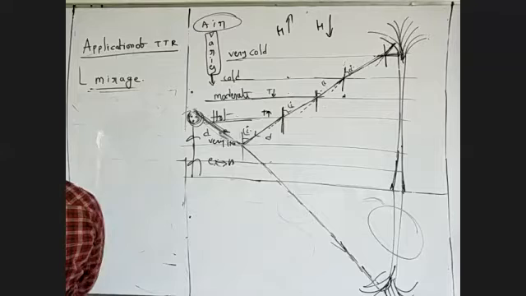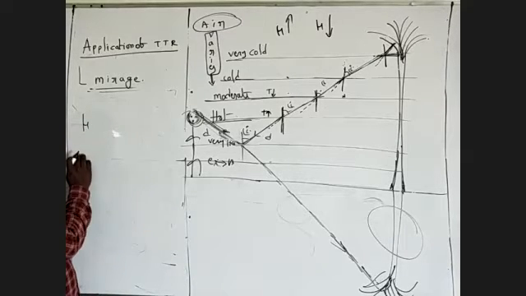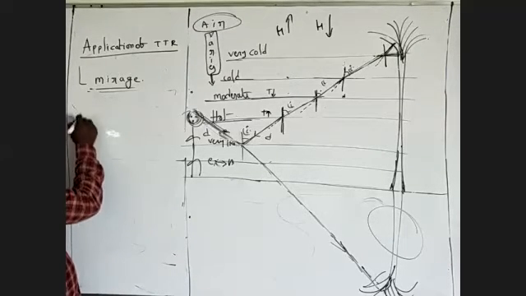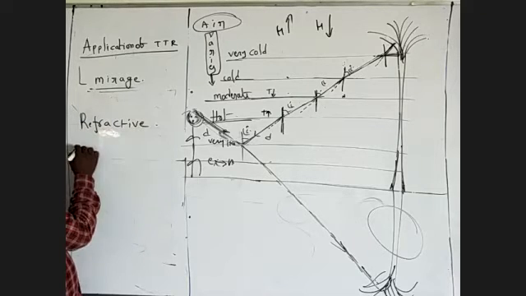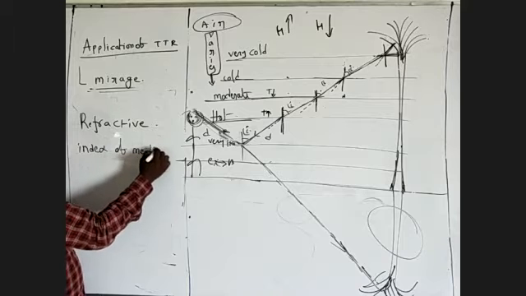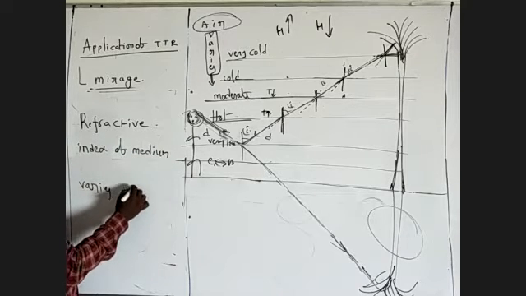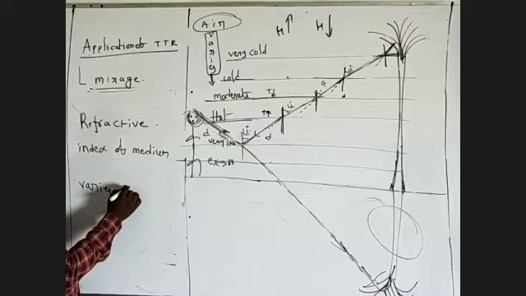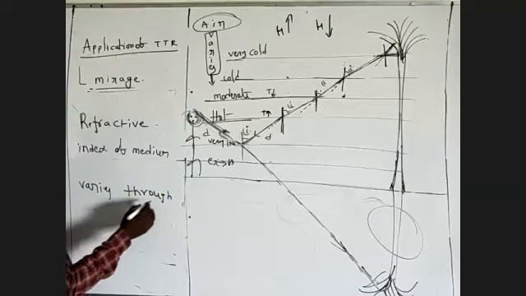Refractive index. The refractive index of the medium varies throughout the medium.